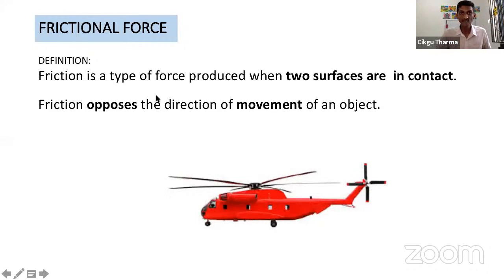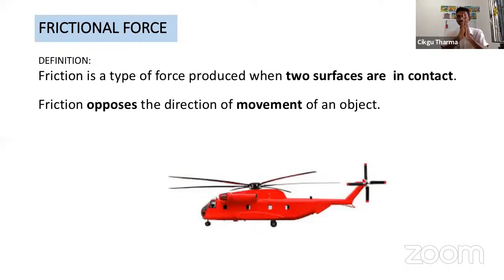But if you look at the meaning of friction, friction is a type of force when two surfaces are in contact. It means you don't even need to rub. You just put the two hands together like this, like the way you say vanakkam.